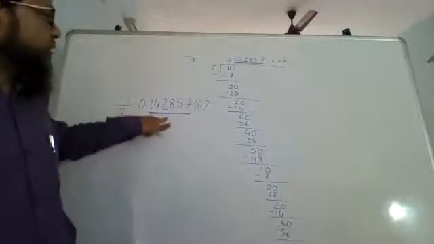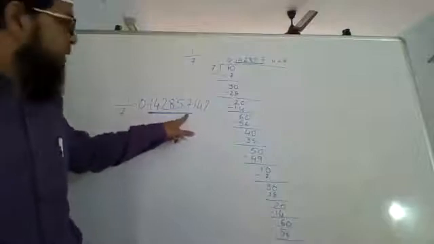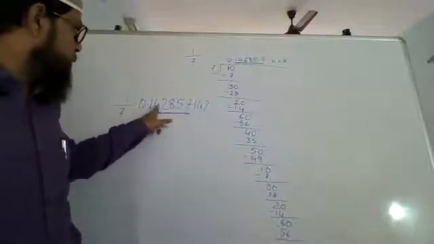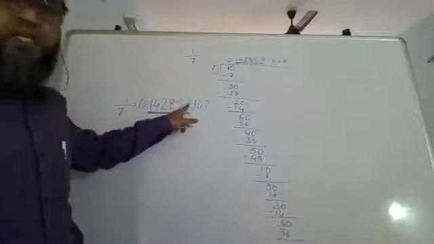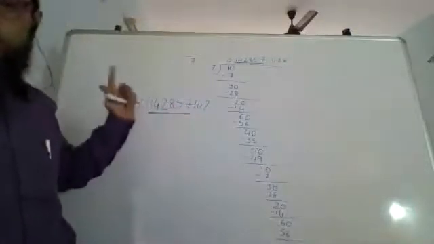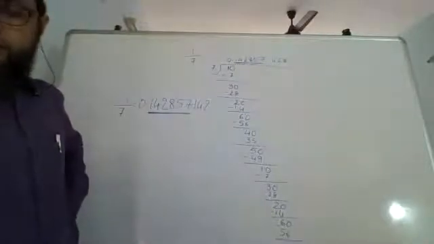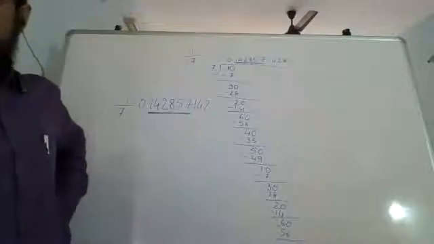So this is your non-terminating and recurring, because after 6 places it has recurred, but it is recurring. So this is called a rational number.